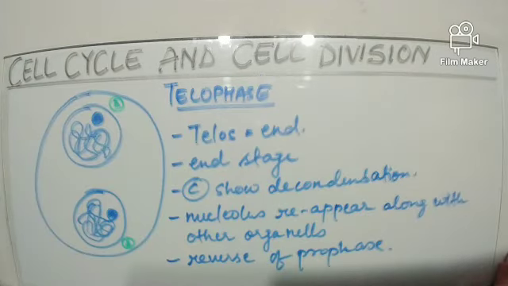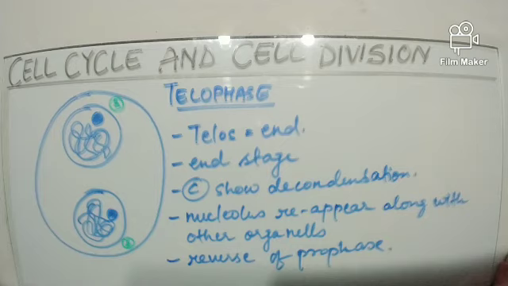Now let us study the last stage of karyokinesis, which is the telophase. As you can see in the given diagram, chromosomes show decondensation as they have reached the opposite poles. Therefore, as the decondensation of chromosomes takes place, the individuality of the chromosomes will be lost and they will no more be distinctly visible.